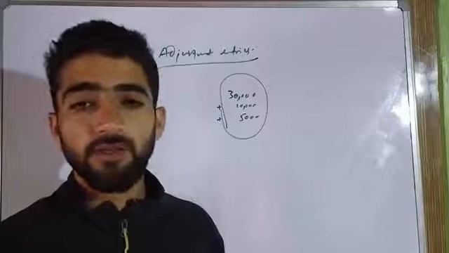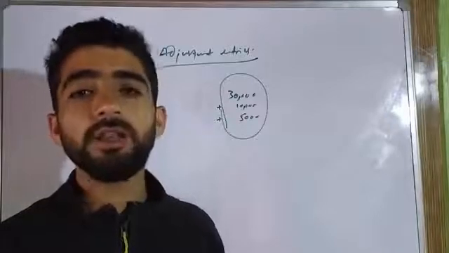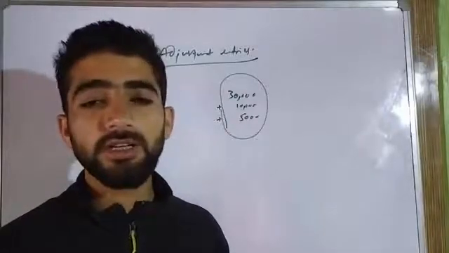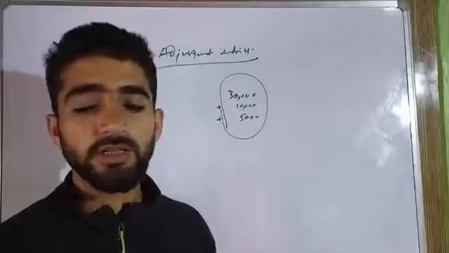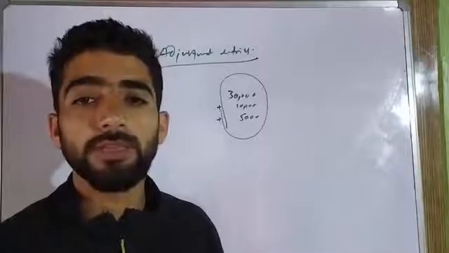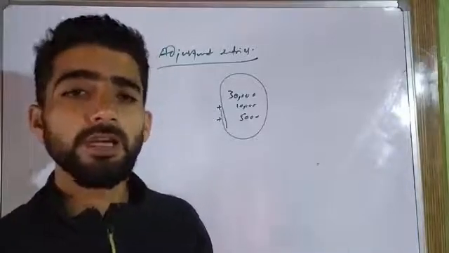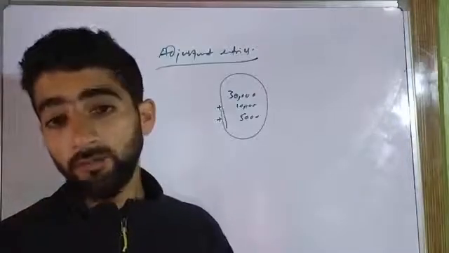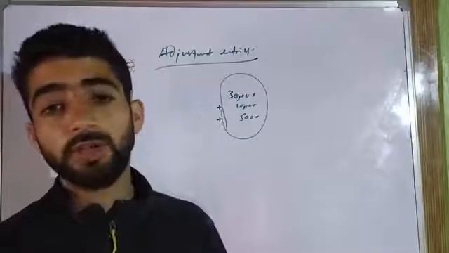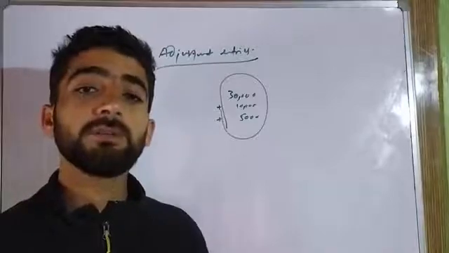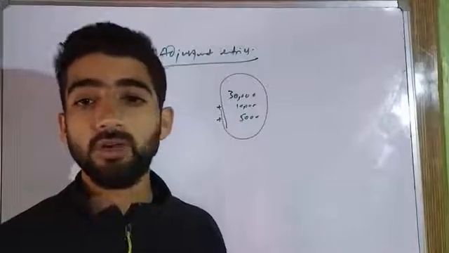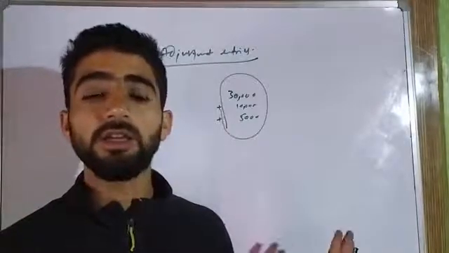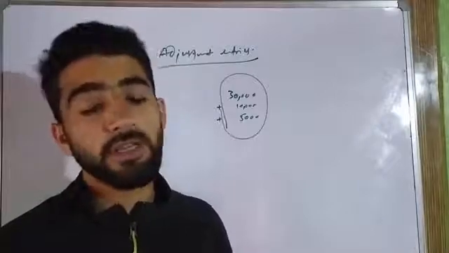But you will have to simply remember that adjustment entries are those entries which are done in order to show the true value of assets and liabilities and match revenues with expenses. But you don't need to worry, because you are in the initial stage of understanding accounting.